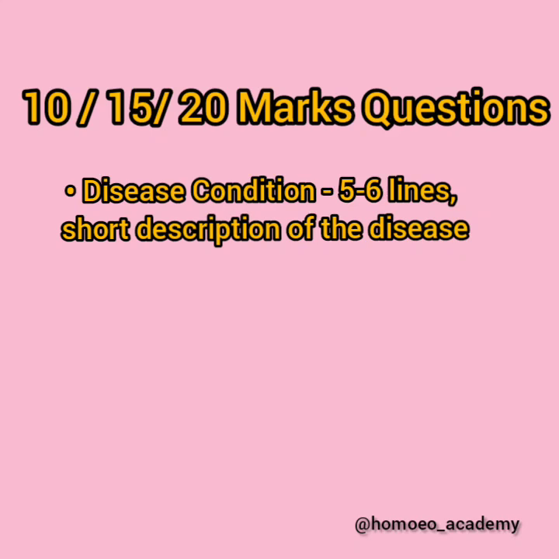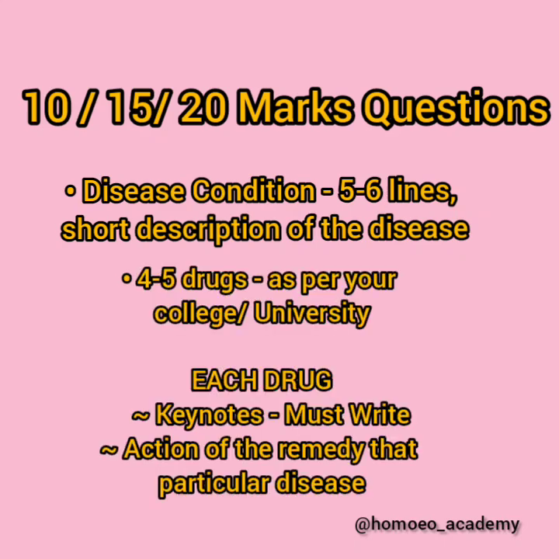Always write 3 to 4 lines or 5 to 6 lines about that particular diseased condition which has been asked in that particular question. For all the disease conditions you should have somewhat of an idea. Write at least 2 to 3 lines so that the teachers know that you know about the disease condition and you are going to write the ThERAPS well. And how to write the medicines? You have to see how many medicines your teachers or your university demands according to the marks of that particular question.